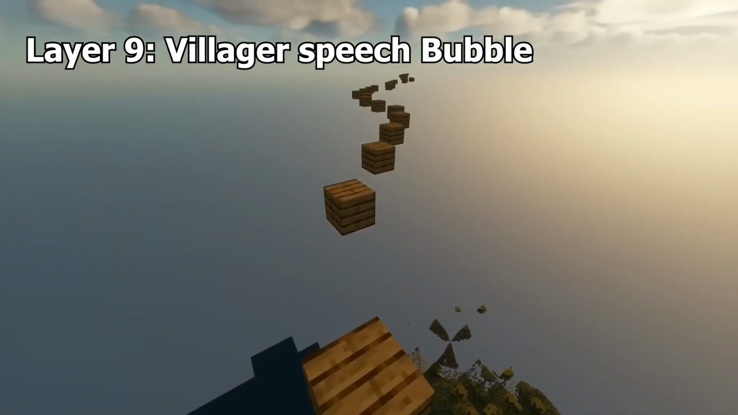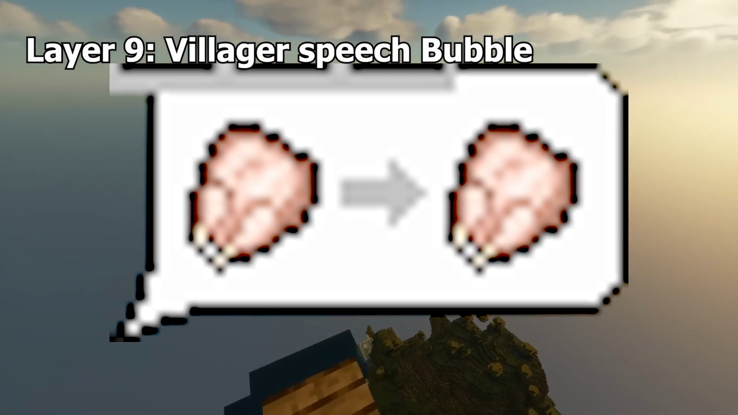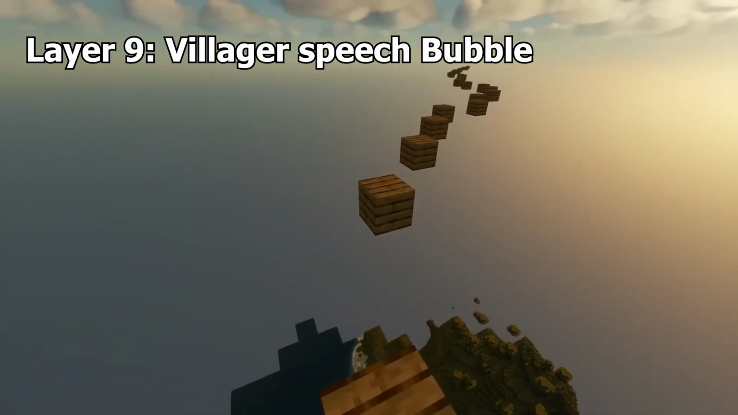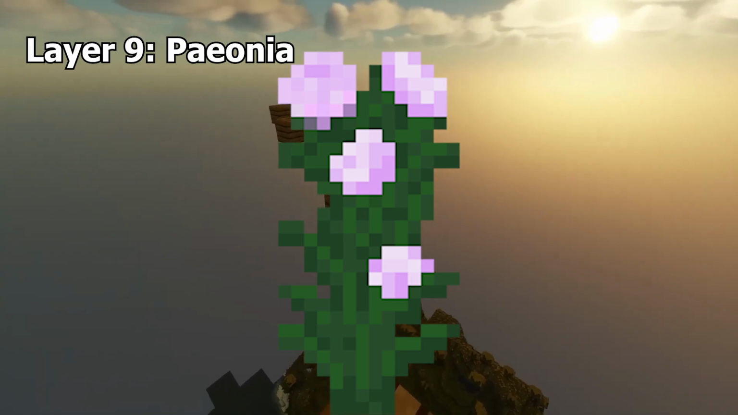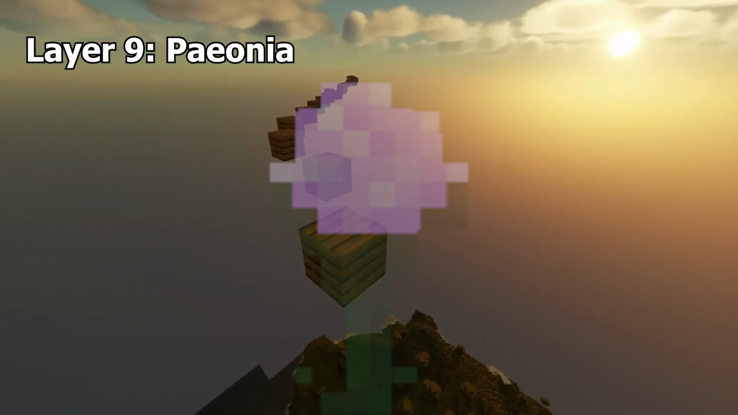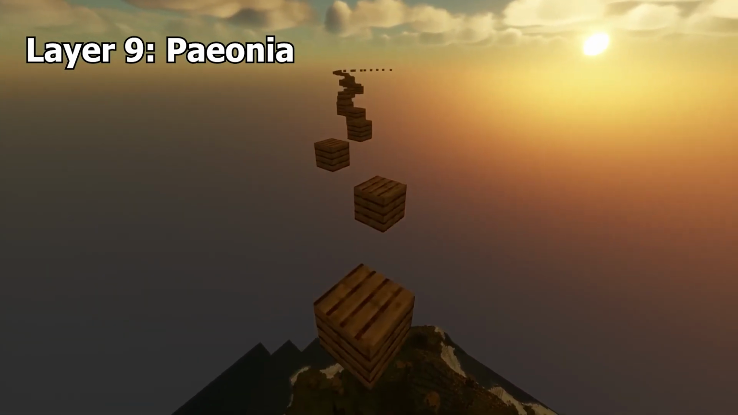Villager speech bubble. The villager speech bubble is an old unused villager texture that would have displayed the trades a villager would want to make. Jeb said that they did some experiments with thought bubbles, but they didn't look so good, so he canned it. Peony. There is a small unused version of the peony flower called the peony. The two words are used interchangeably to mean the same flower in real life, and the peony in Minecraft would likely have been a 1-high version of the peony flower.